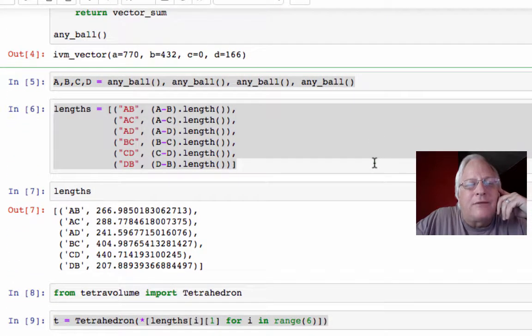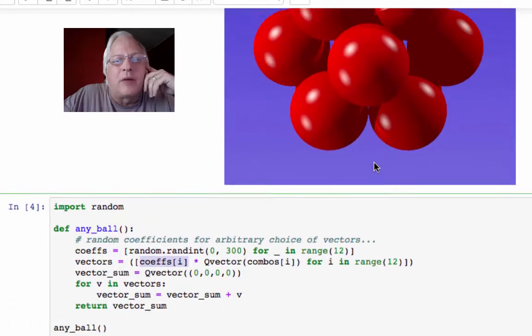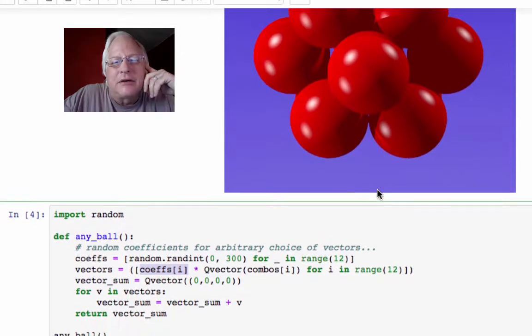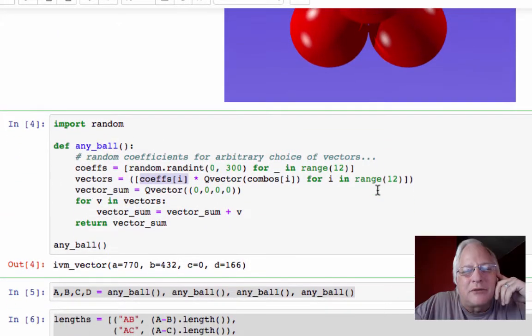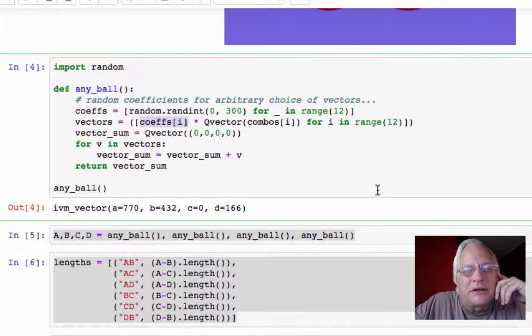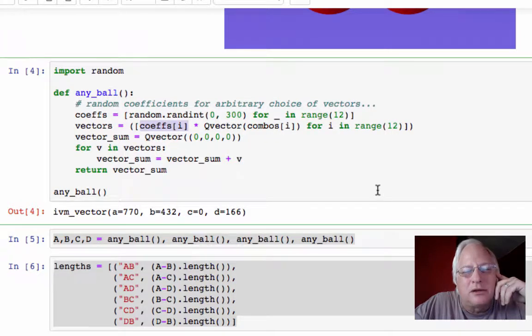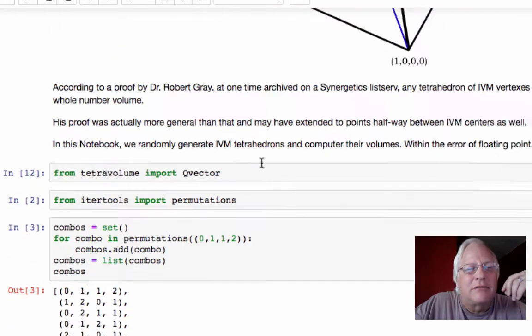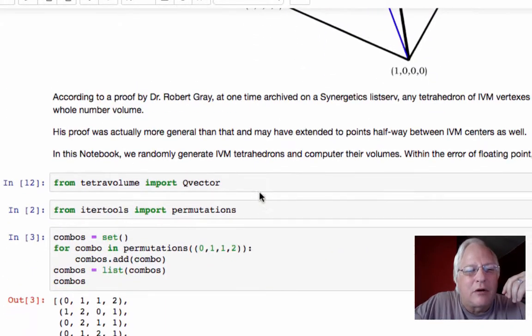So then I need 4 of those arbitrary vectors. Once I've got linear combinations, I add them all up. Okay, it's like the turtle. I say do all those things, do those 12 things. Go those places, and you end up somewhere. In other words, it's a linear combination that ends up pointing to a specific ball somewhere in the universe. So let's actually run this now, okay? And then we're almost done.